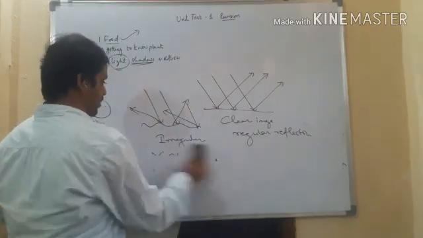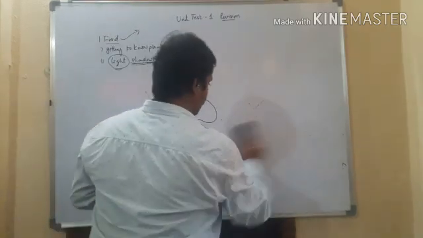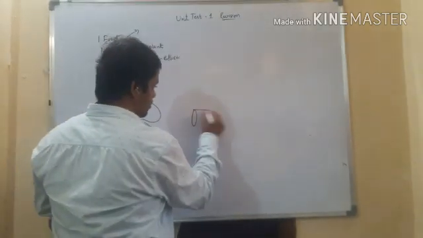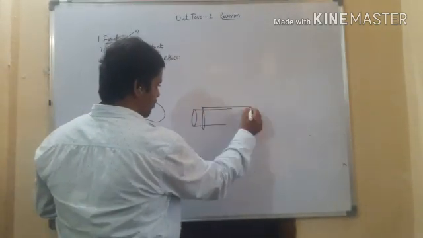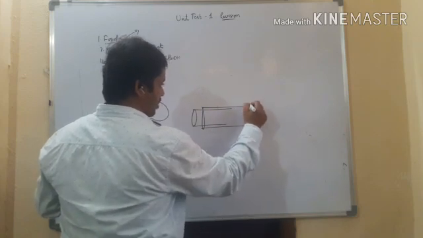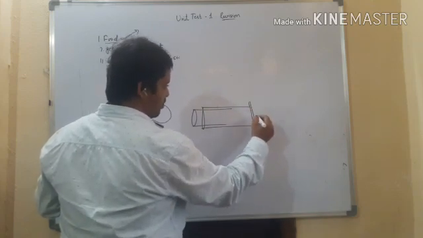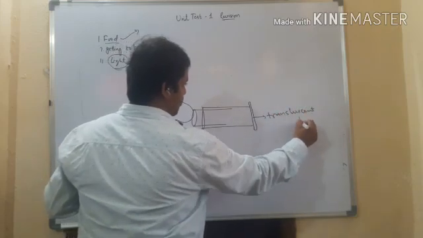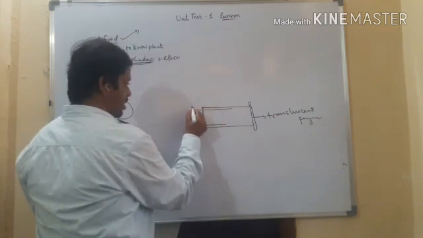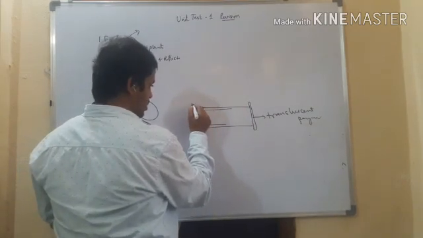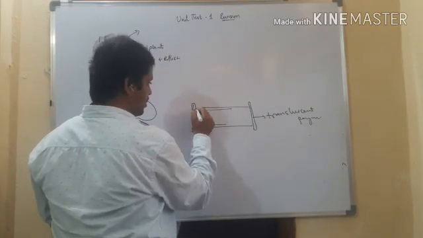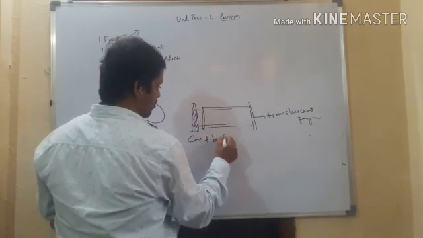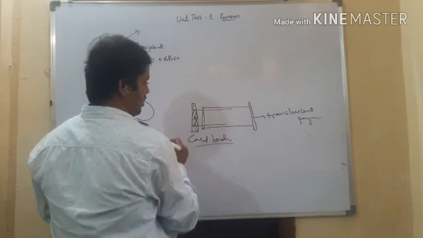Next come to the pinhole camera. In a pinhole camera we require a few pipes. One pipe should be bigger than the other, right? Now insert the small pipe into the big pipe. Next, the end of the big pipe should be covered with translucent paper or oil paper, and the front side of this should be covered with a cardboard piece, and make a hole here, right?